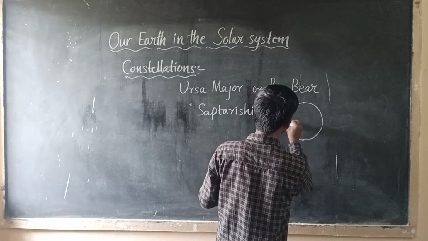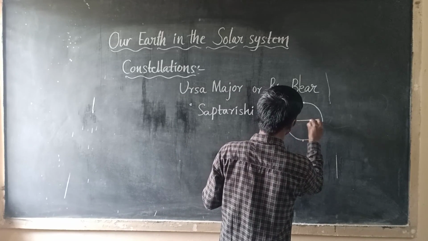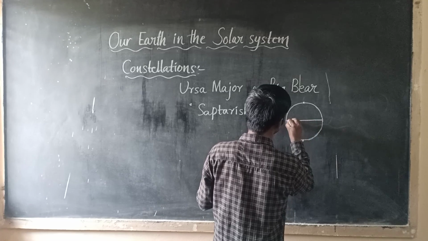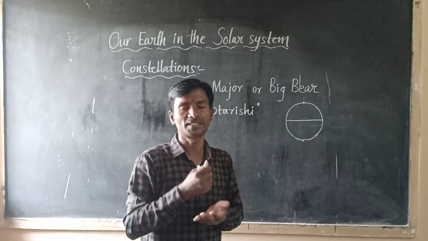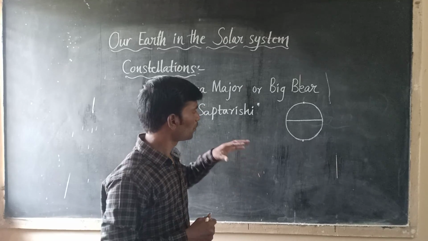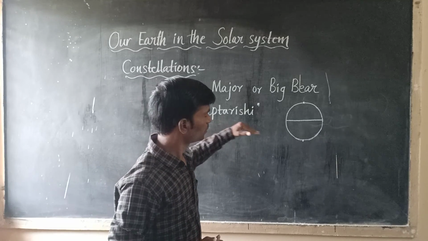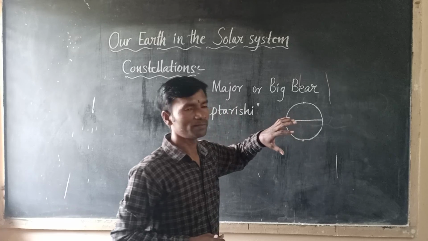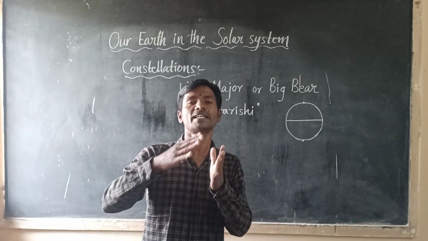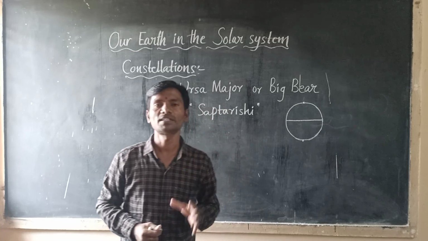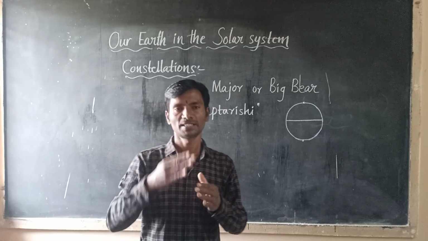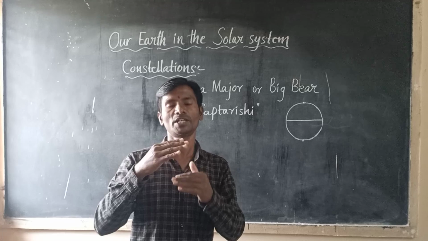The equator goes through the middle of our earth. The equator divides the earth into two equal parts, two equal halves.